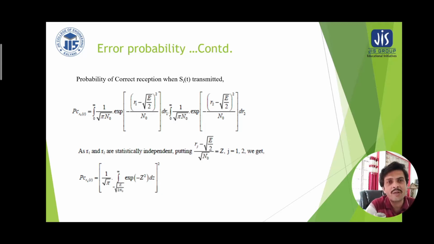It is written twice for R1 and R2. They are the mean values of R1 and R2. We are finding the probability of correct reception from the probability density function concept, and R1 and R2 are statistically independent. By putting Z equal to this ratio, we can get a smaller expression for the same signal.